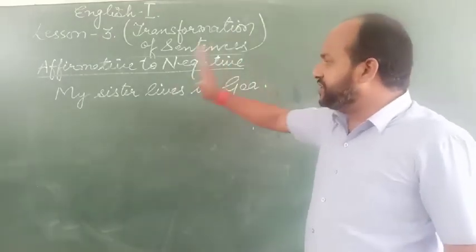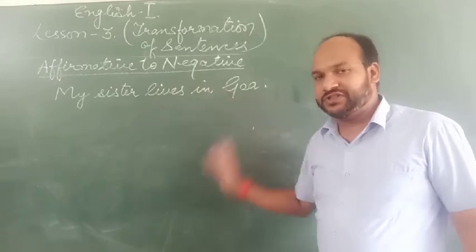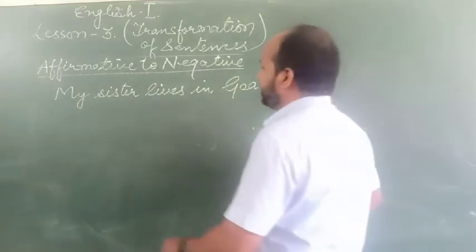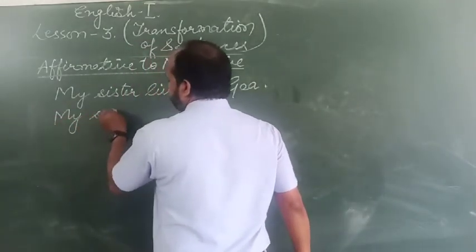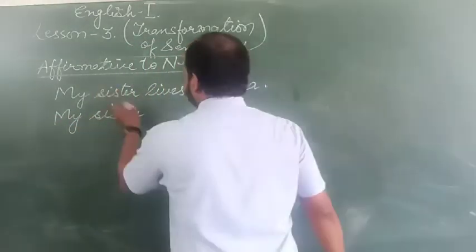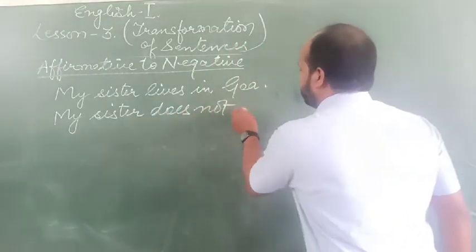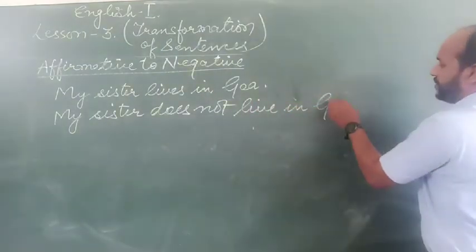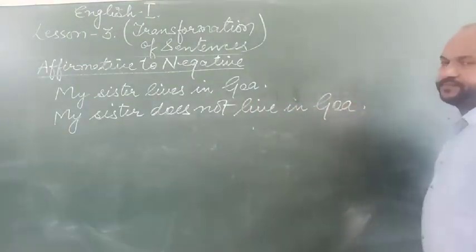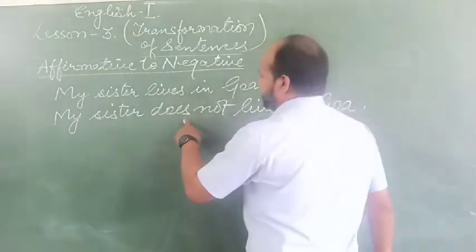When we change it into negative, the meaning of the sentence will also change. Okay. So, what will be the sentence? My sister does not live in Goa. See here, why have we used does here?